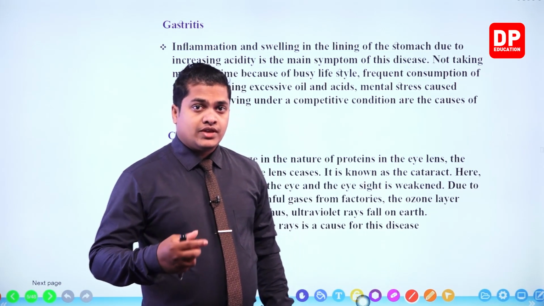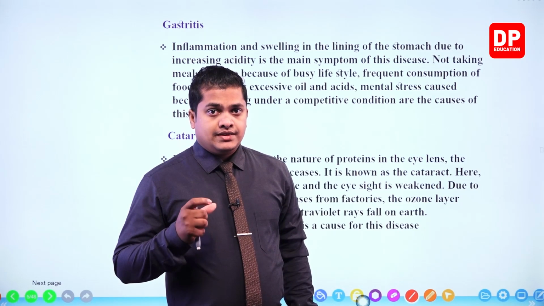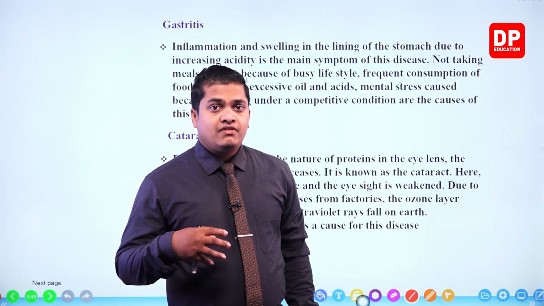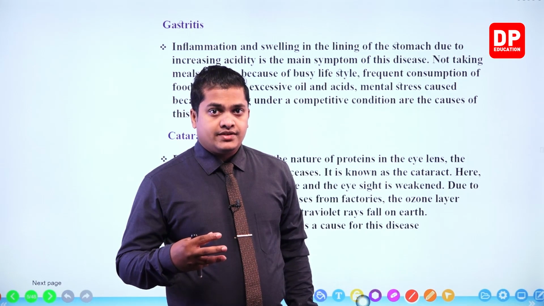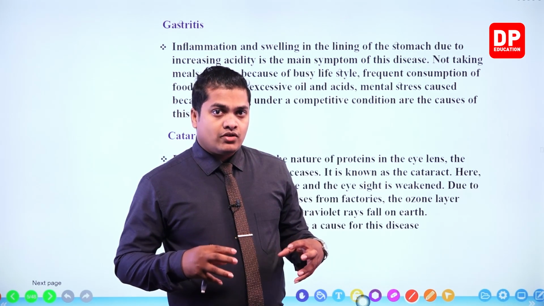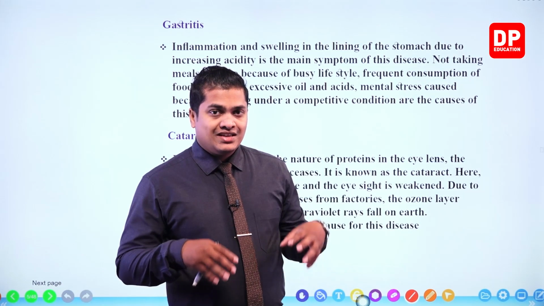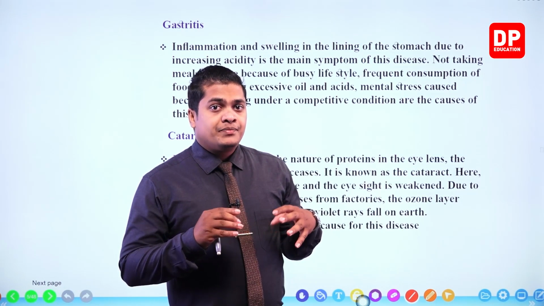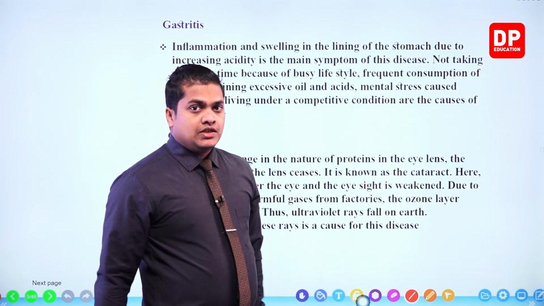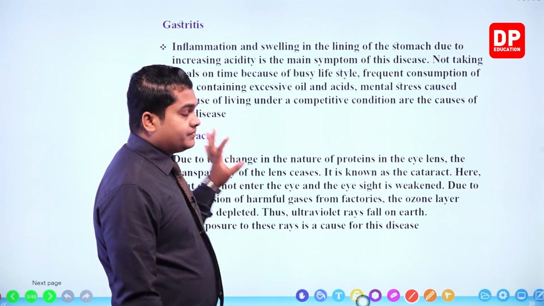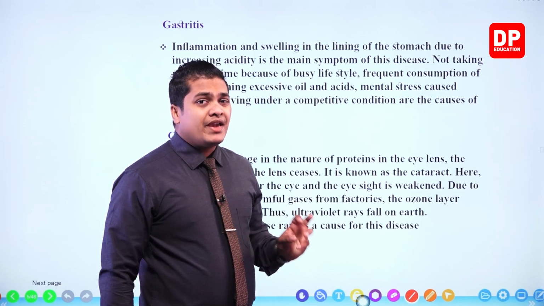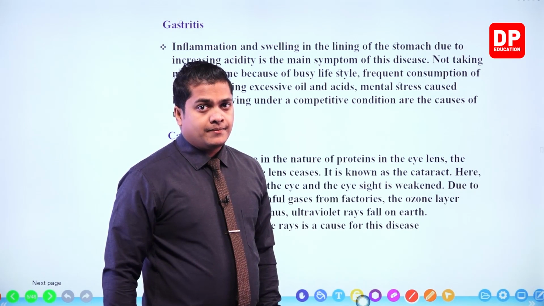Within our stomach, there is a small lining, right? A tissue layer within our stomach. This lining, this tissue layer, is getting inflamed. That means, my dear children, because of the action of hydrochloric acid within our stomach, these things are getting swelled and inflamed. And this inflammation will create different kinds of pains in our stomach.